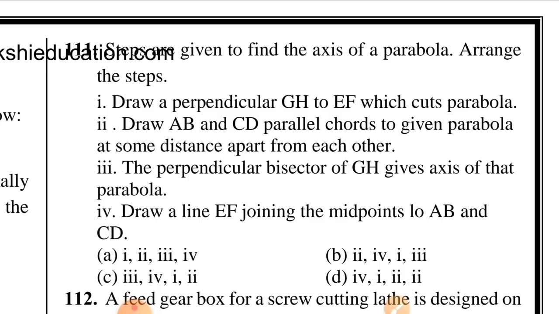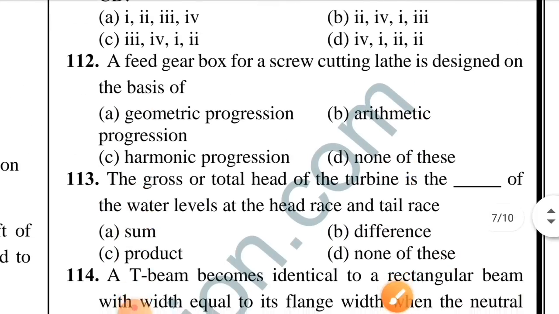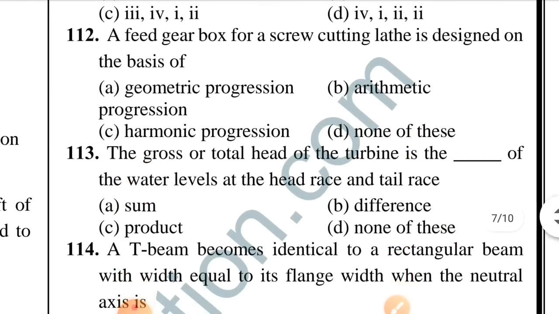Question number 111. Steps given to find the axis of a parabola. Arrange the steps. Option B is correct, 2, 4, 1, 3. Question number 112. A feed gearbox for a screw cutting lathe is designed on the basis of. Option A is correct, geometric progression.